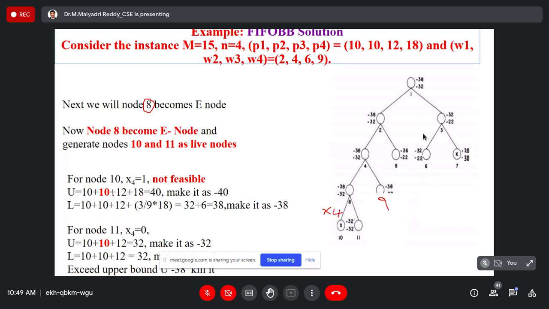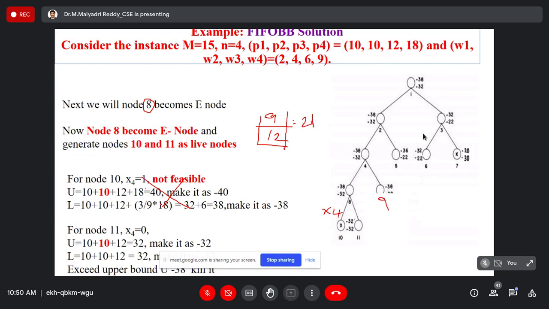When including it, the total weight is 21. So the inclusion of the fourth object is not possible. That is why it is not feasible.